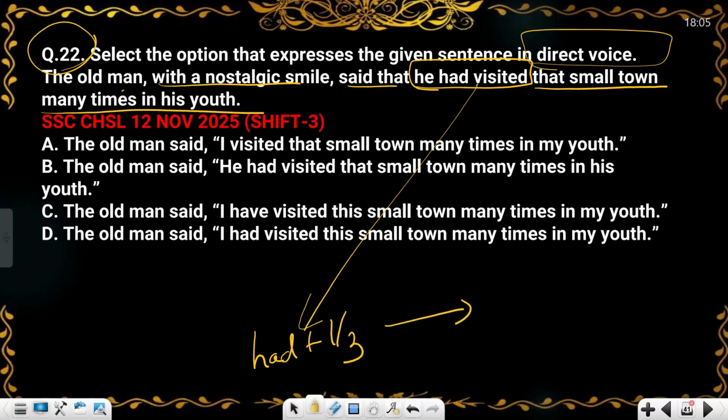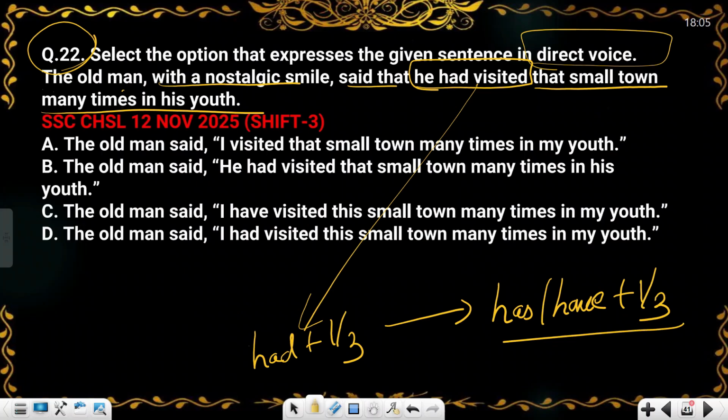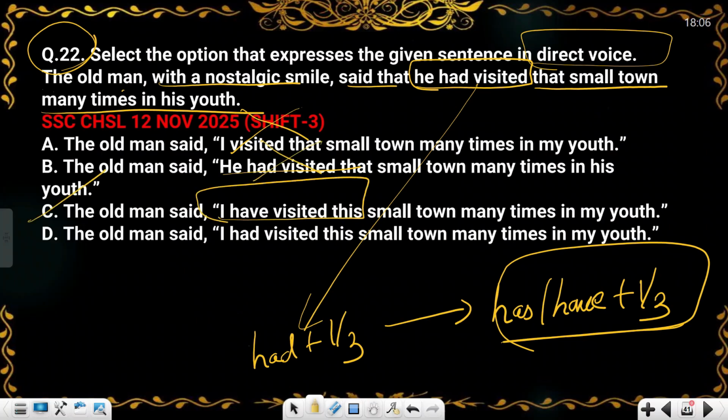When you change it into direct, it will become present perfect, 'has/have' plus third form. Just find 'has/have' plus third form and that will be your answer. In option A there is no 'has' or 'have' plus third form. In option B it is past perfect. In option C, yes, it is there. So C will be your answer. You can directly mark it.